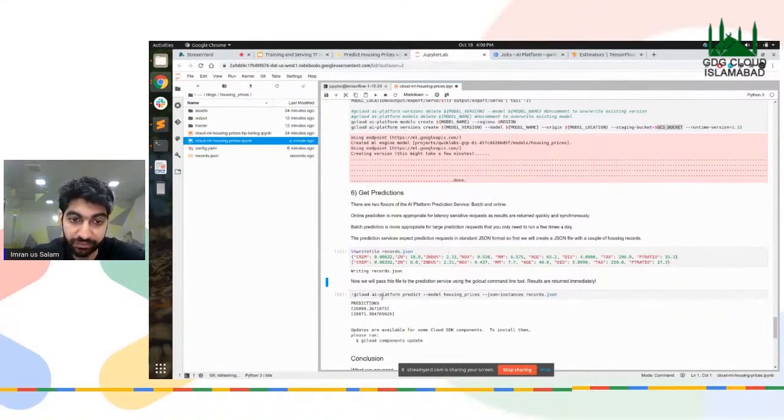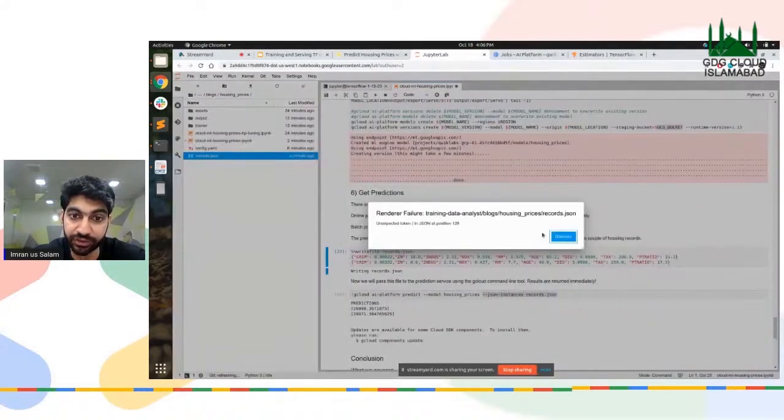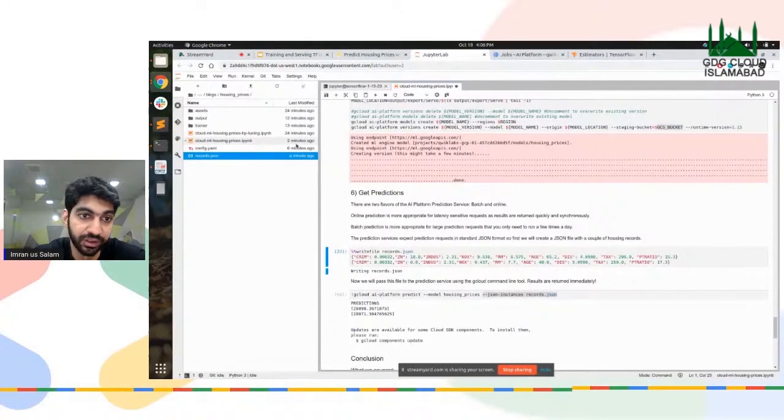And we're going to use the gcloud ai-platform predict function, the predict umbrella of the AI Platform. And we're going to specify the model we're going to be using, which is the housing prices, and the input. Now the input is in the JSON instances, which we have saved as registrar.json here, which is this particular one. Okay, we cannot show that.